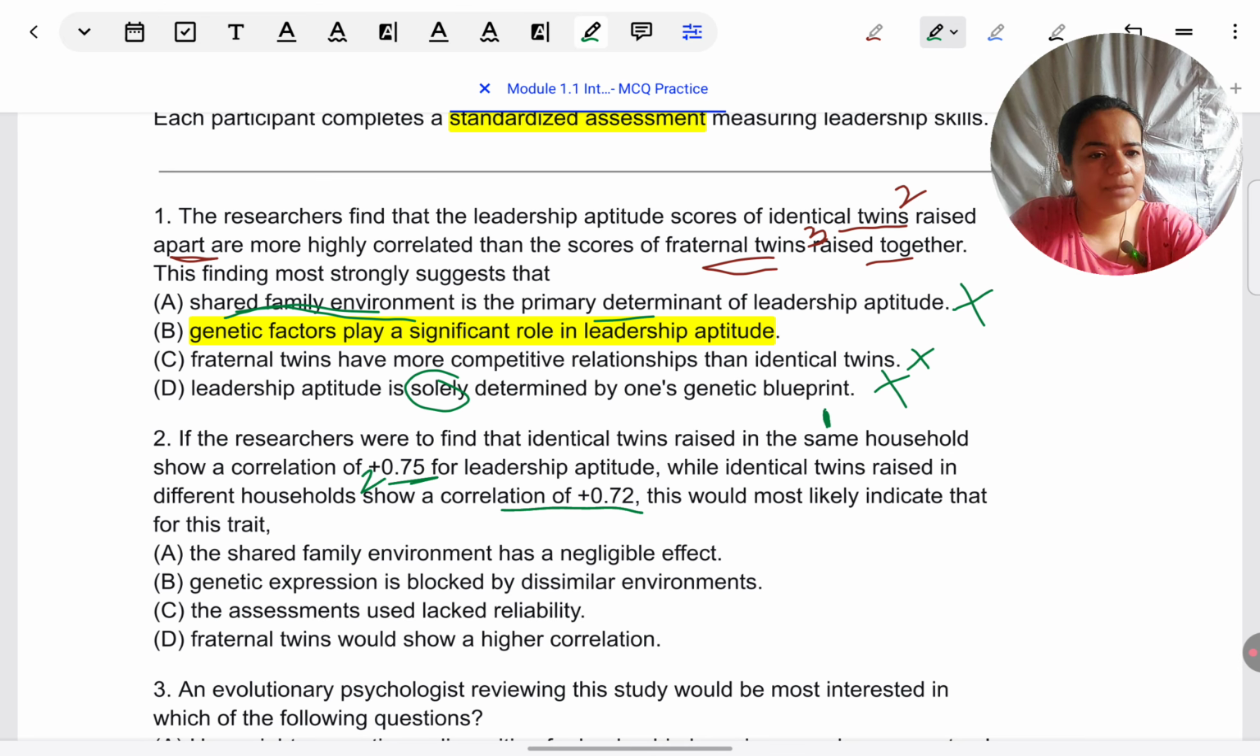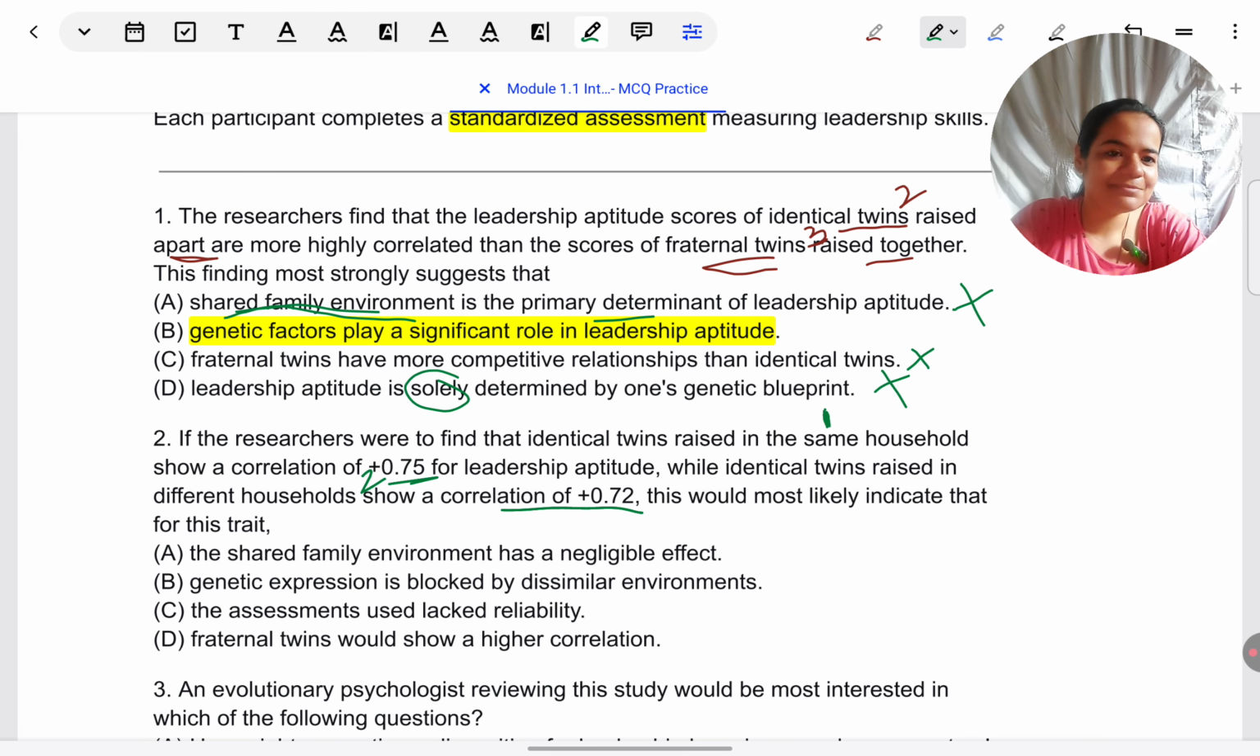The difference is very marginal. The effect size difference is only 0.03, which is not very great. So yes, family environment does matter. That we saw in the previous question also, but not to a very strong degree. It seems genetics have a much greater influence. Otherwise, these correlations which have been reported, the difference between them should have been much larger.